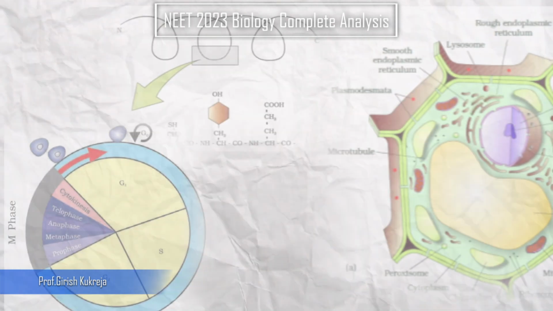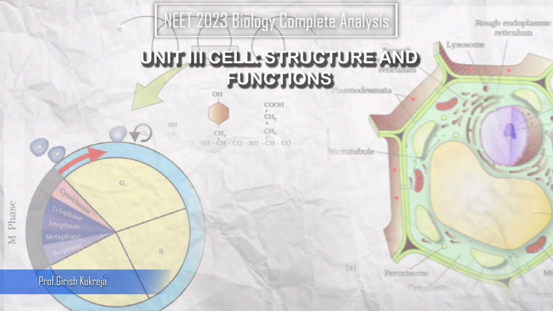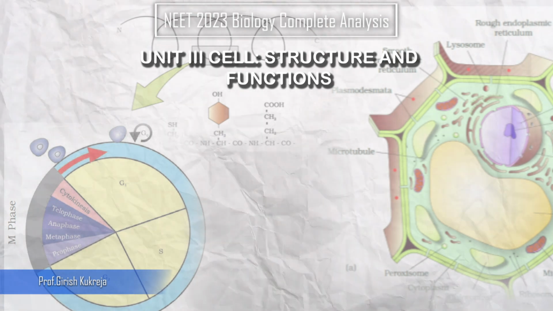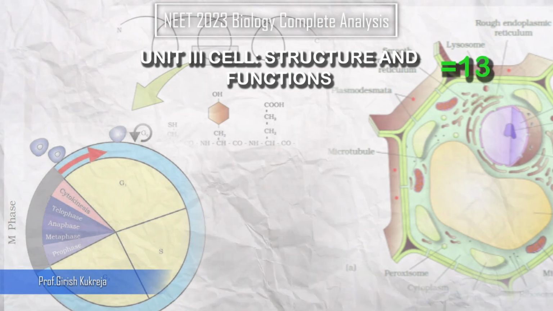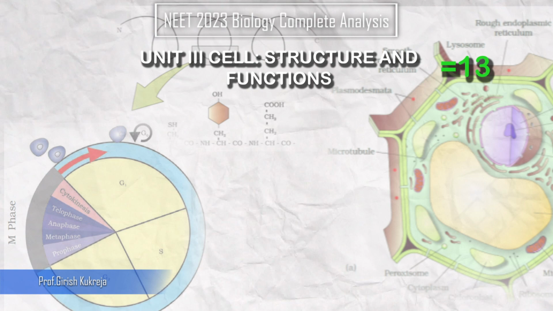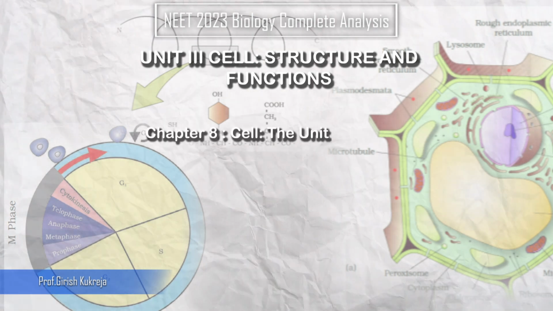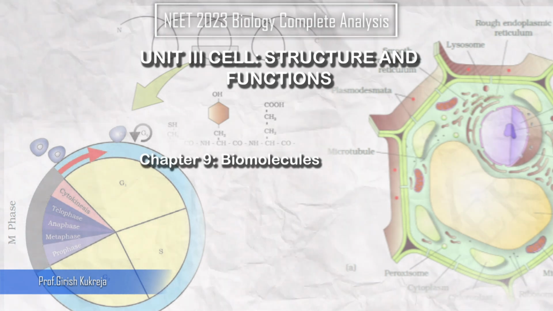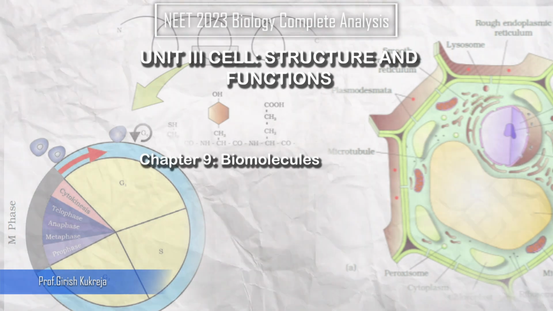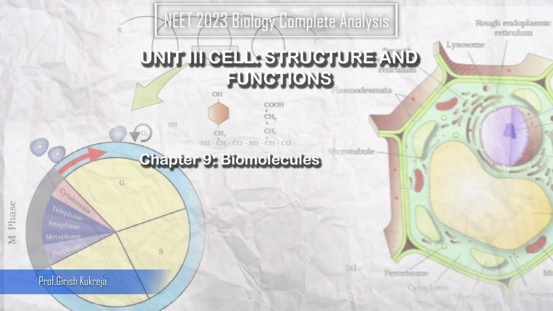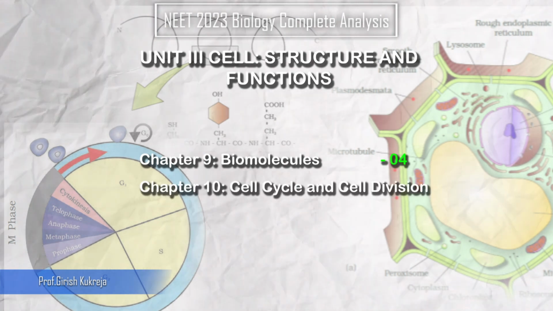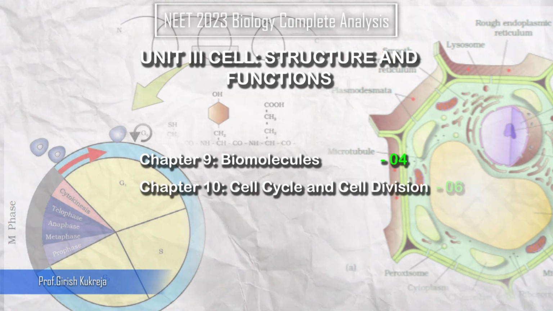The third unit, which deals with cell structure and functions, I know is not much ignored, but still it had 13 questions. Yes, the third unit had 13 questions in all, with the cell, the basic unit of life, having 3 questions. Biomolecules, the carbohydrates, proteins, lipids, fats, nucleic acids, and yes, our enzymes, right? They had 4 questions. Then the cell cycle and cell division, the so-called smaller chapter, had 6 questions.